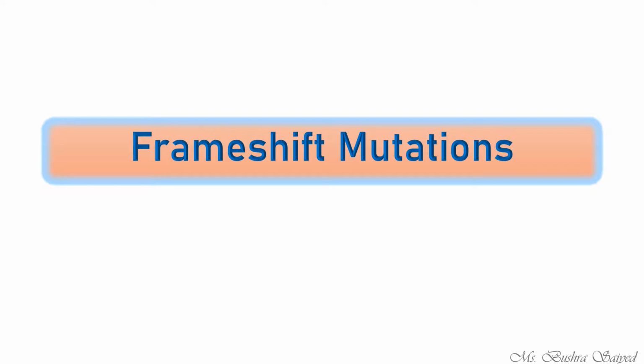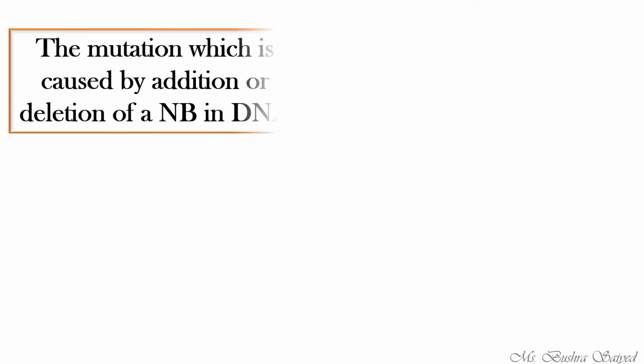Moving to the next topic, that is the frame shift mutation. That is also one type of mutation. So what is frame shift mutation? It is the mutation which is caused by addition or deletion of a nitrogen base. NB is nitrogen base: adenine, guanine, cytosine, thymine, the four nitrogen bases. They are arranged on DNA, and if there is addition of a particular nitrogen base or a deletion of a particular nitrogenous base, it will result in frame shift mutation.